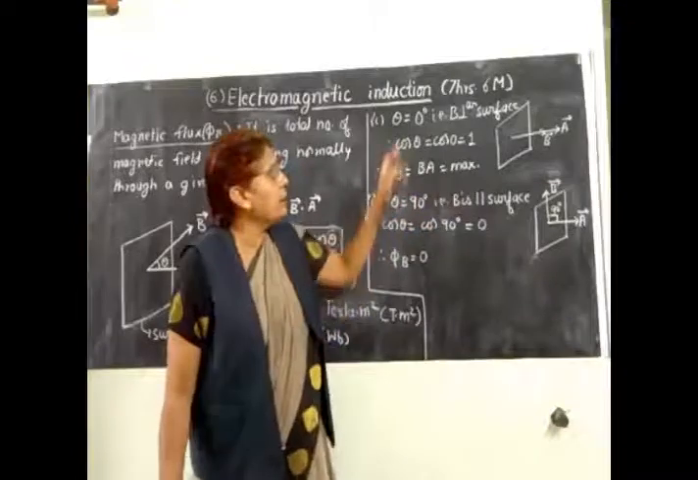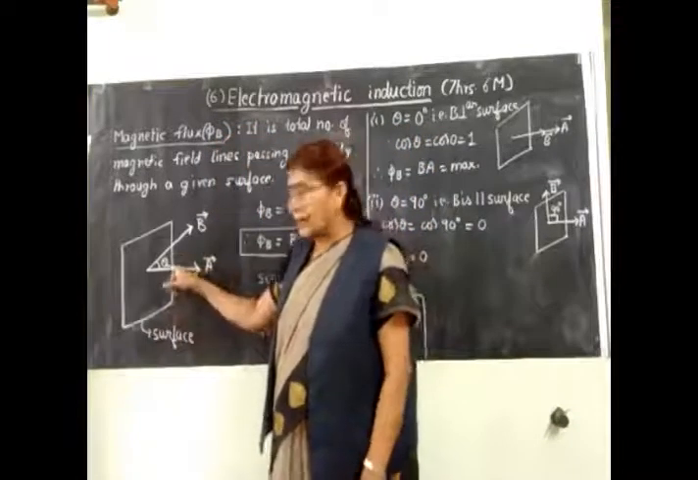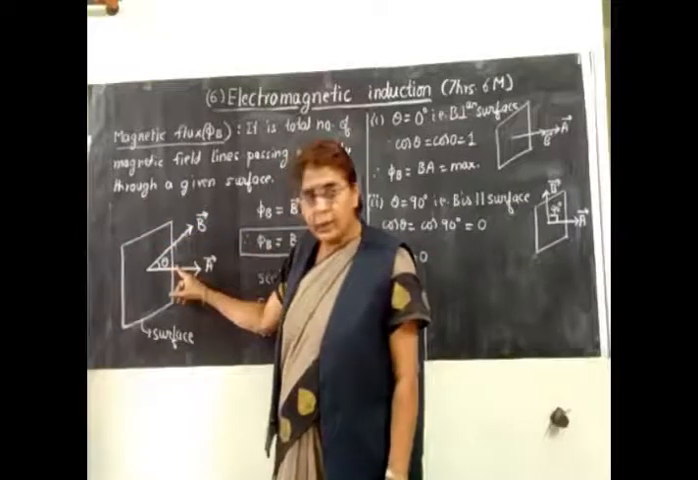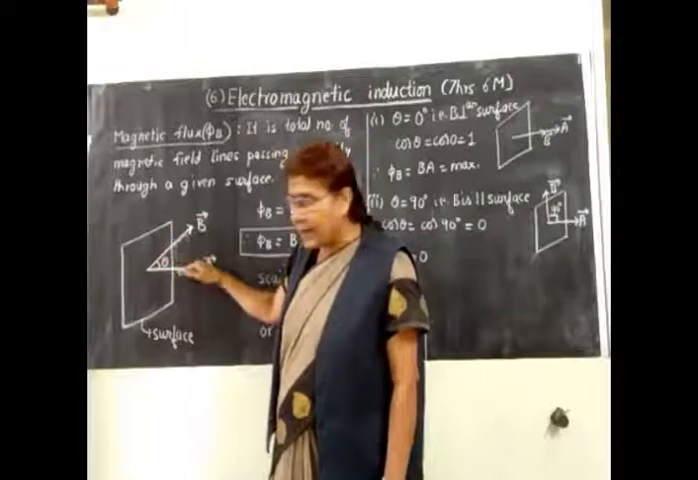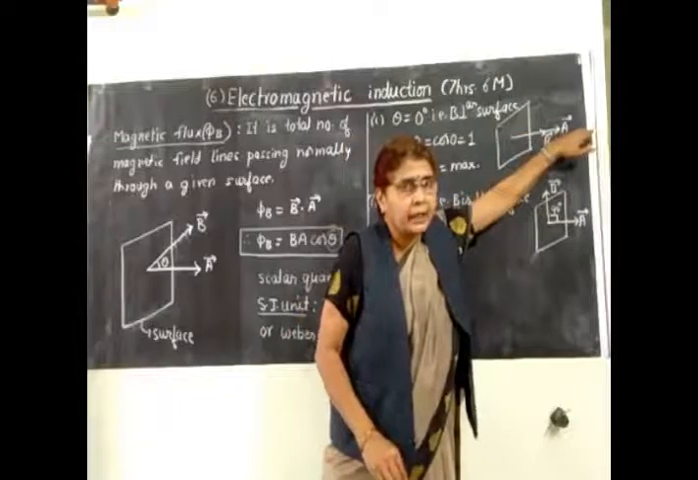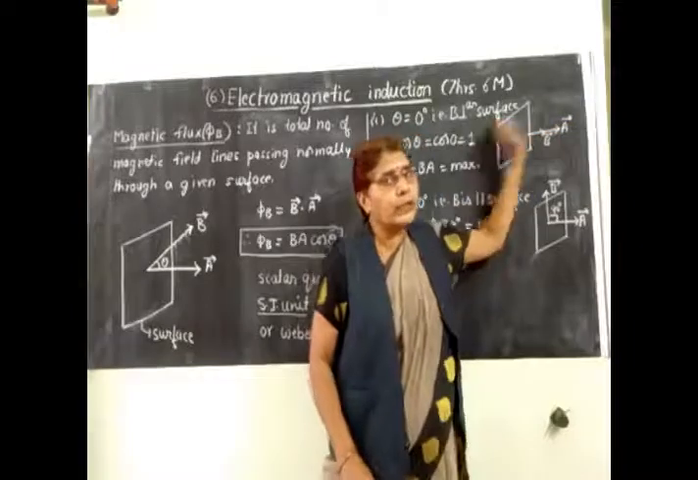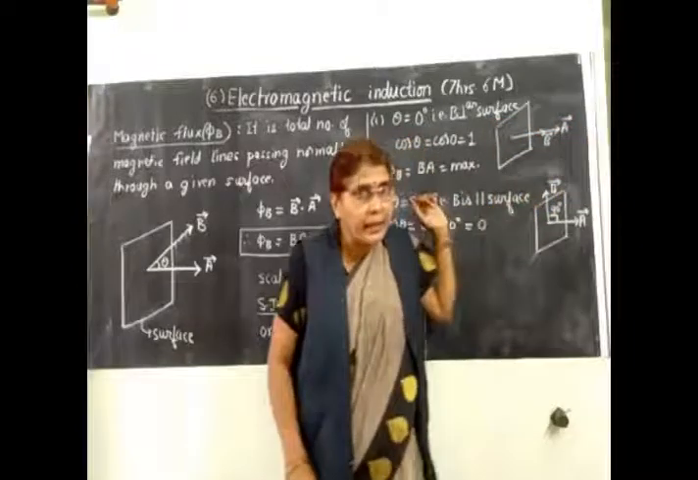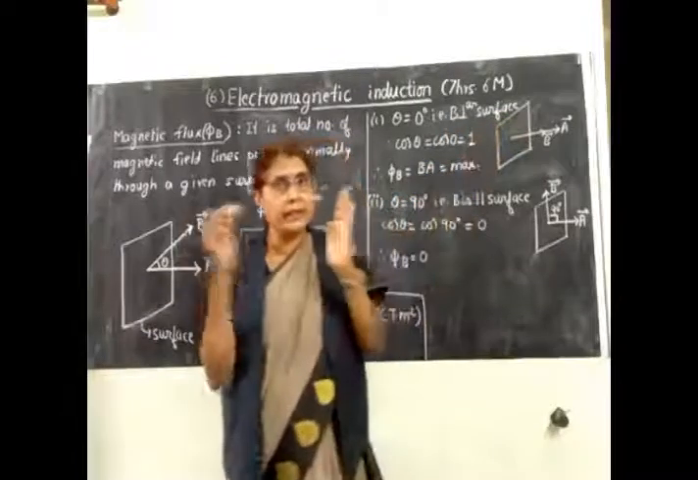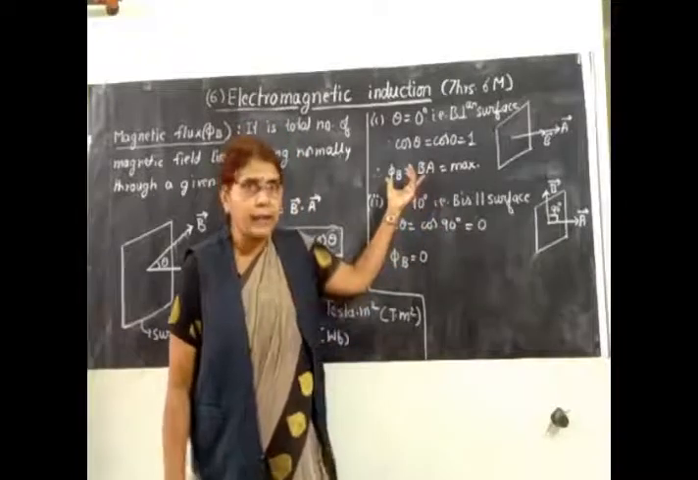Let us try to find out the meaning of theta equals 0. This angle theta should be made equal to 0. So go on decreasing the angle and make it finally 0. When you make it 0, B and A will coincide. So it is shown here. B and A are coinciding with each other. So what is the direction of A? A is normal to the surface. Therefore B also is normal to the surface. So the meaning is B is perpendicular to the given surface. So whenever B is normal, perpendicular to a given surface, then the flux becomes always maximum.